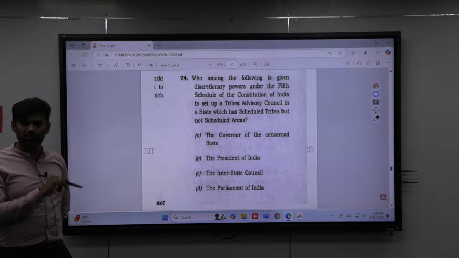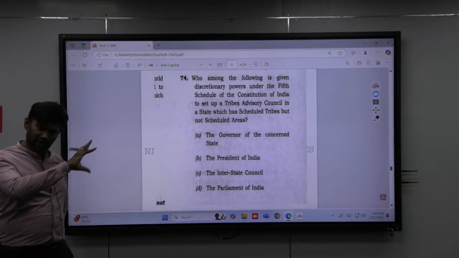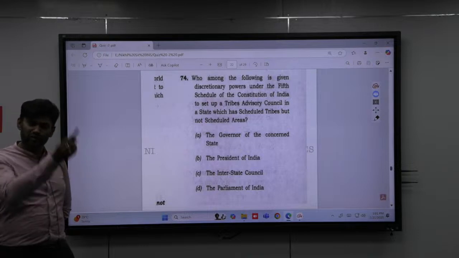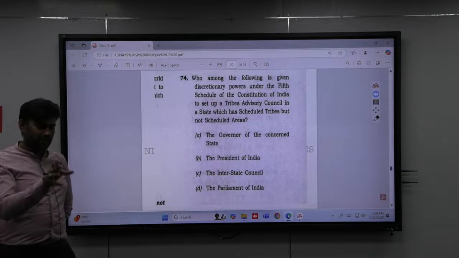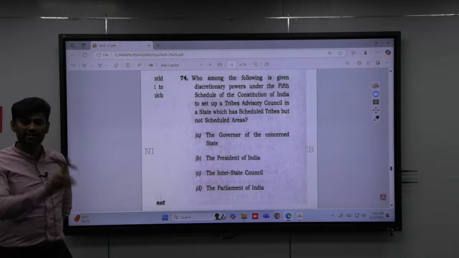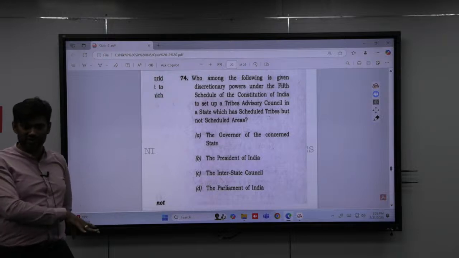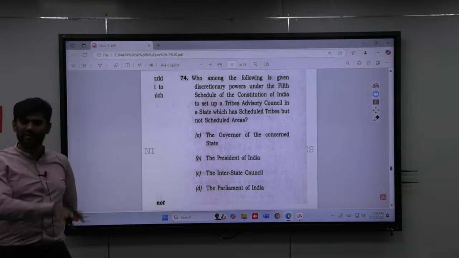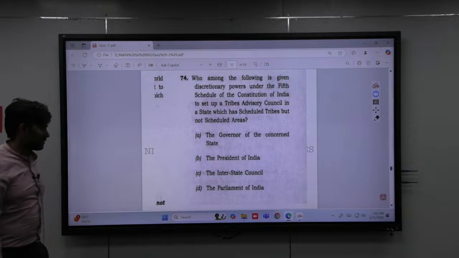The President, Article 244 clause 1. So when you solve a question, you can also get other information and clarification. Tomorrow in one more question they might ask, 'Tribal advisory council can only be established in a scheduled area.' The statement is incorrect, because you can also establish a tribal advisory council in those states where there is no scheduled area but there are scheduled tribes.